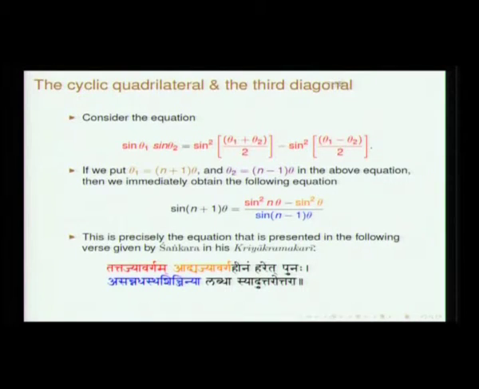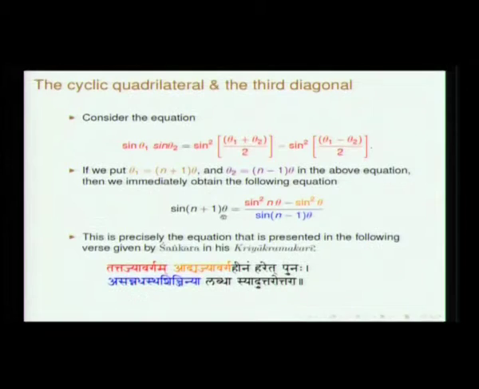Let us keep this in a more familiar form. If we put theta 1 as n plus 1 into theta and theta 2 as n minus 1 into theta in the above equation, then it readily simplifies into this form: sine of n plus 1 into theta.